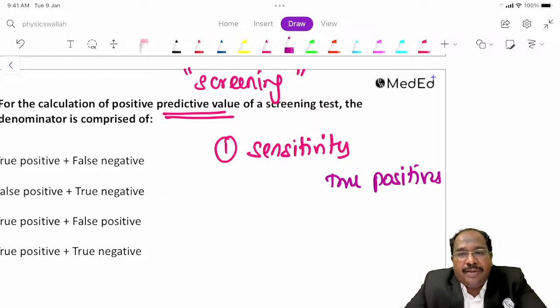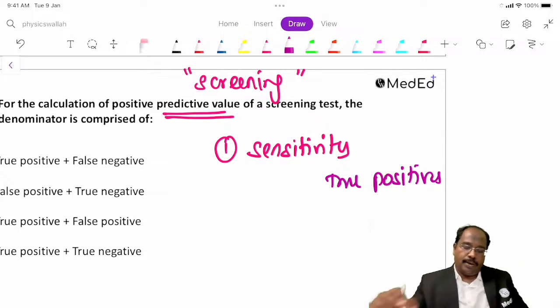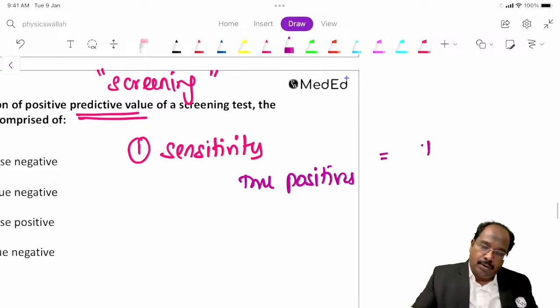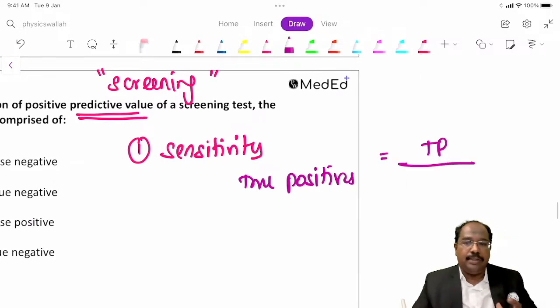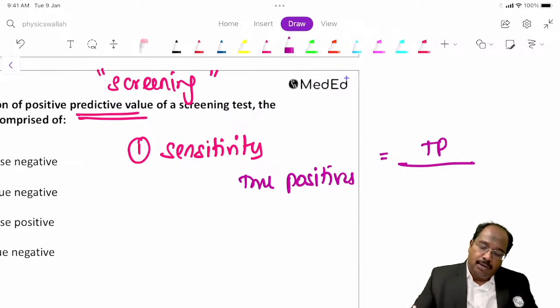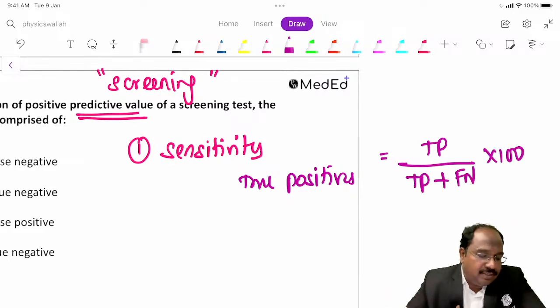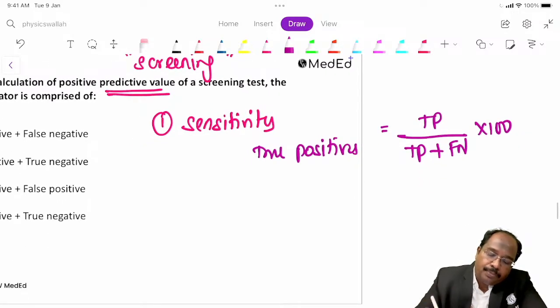The formula: numerator is true positives, denominator is diseased people. Diseased people means true positives plus false negatives. That is sensitivity.